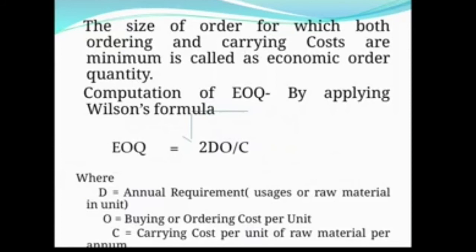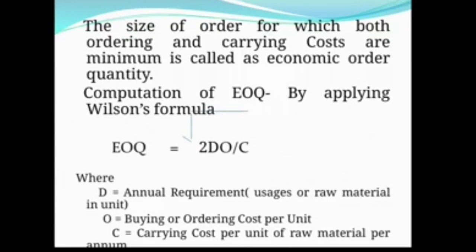So the next slide is related with computation of EOQ, that has been given by Wilson. So here is the Wilson formula, and the size of order for which both ordering cost and carrying cost are minimum is called economic order quantity. As we have discussed in the previous slide, there is an inverse relationship between ordering cost and holding cost. So we need to find out that size of order for which both the ordering as well as carrying cost is going to be minimum. That can be calculated with the help of this formula.